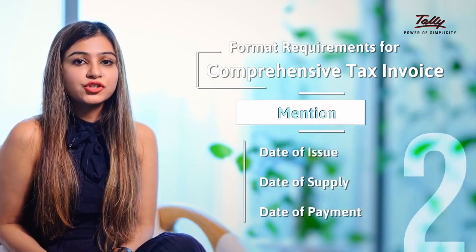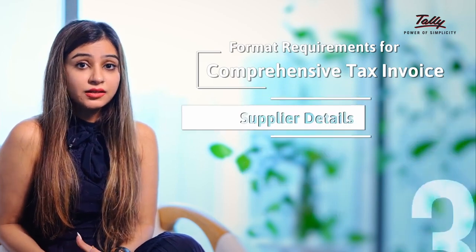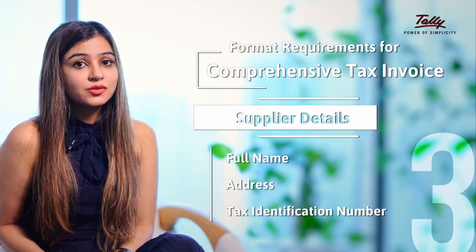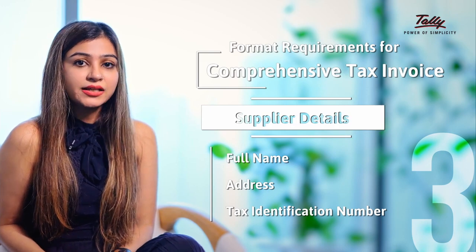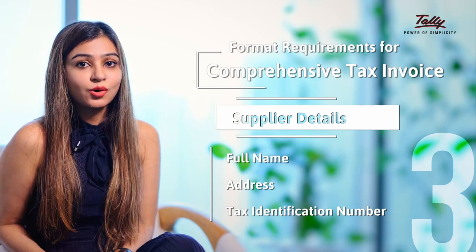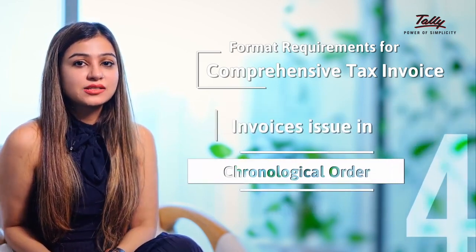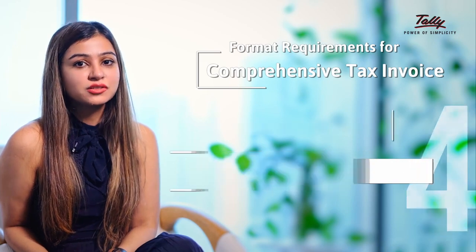Secondly, the date of issuance of the tax invoice, the date of supply and the date of payment. Thirdly, the supplier's details, which include the name, address and tax identification number of the taxable person issuing a tax invoice, must also be stated on the tax invoices. Fourthly, all the tax invoices must be issued in a chronological order.